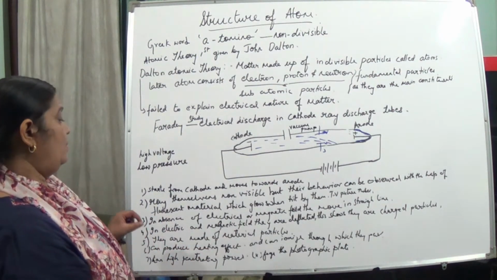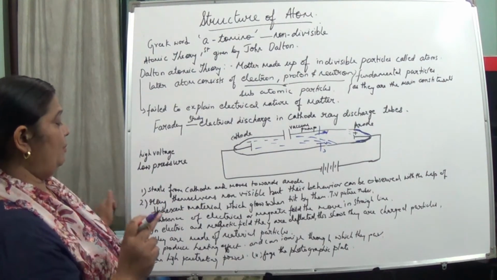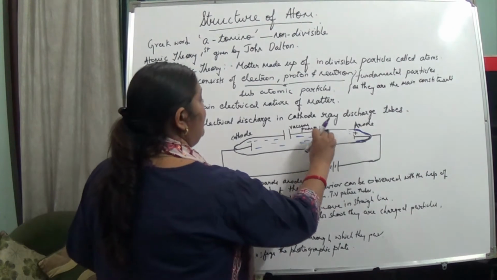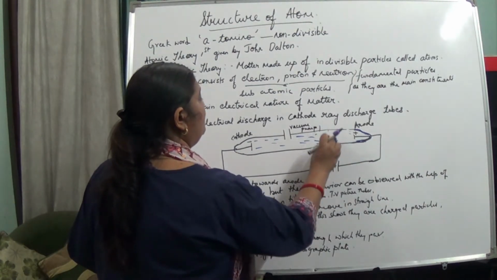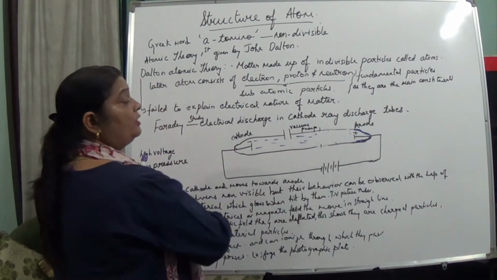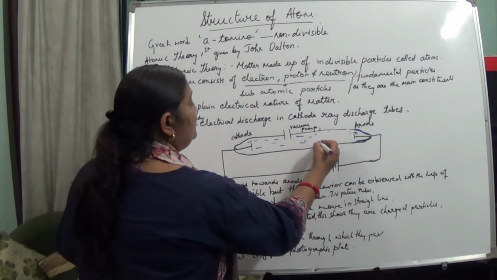Next, they are made up of material particles. How was this proved?